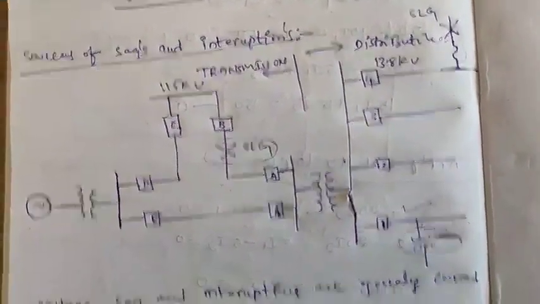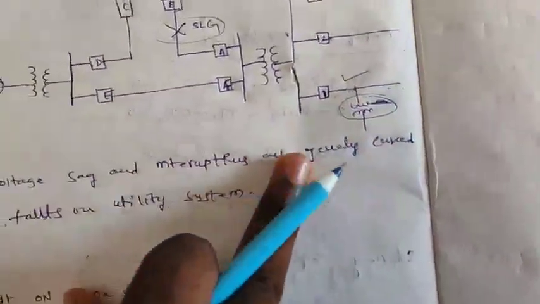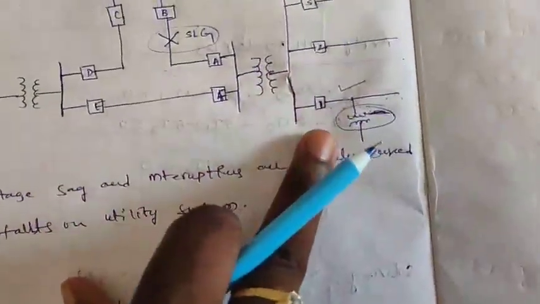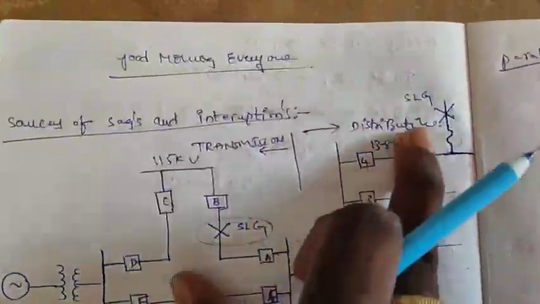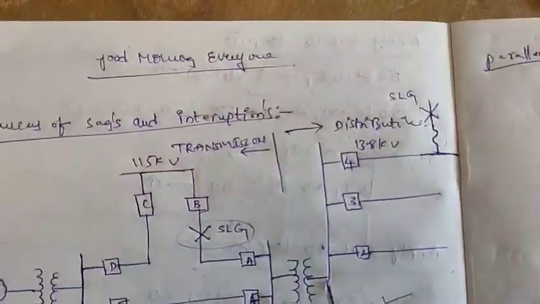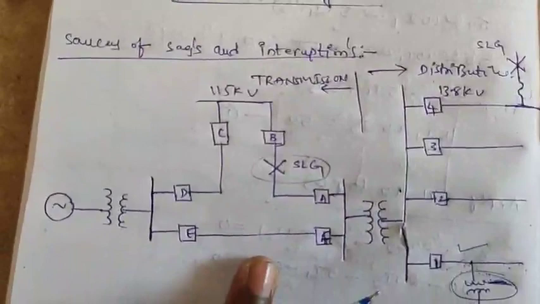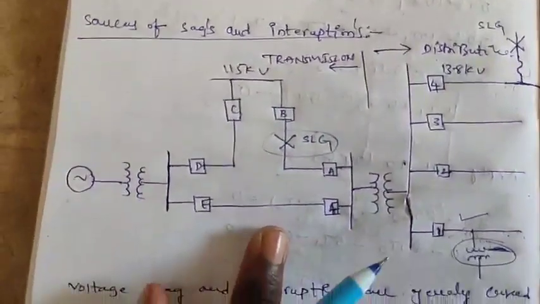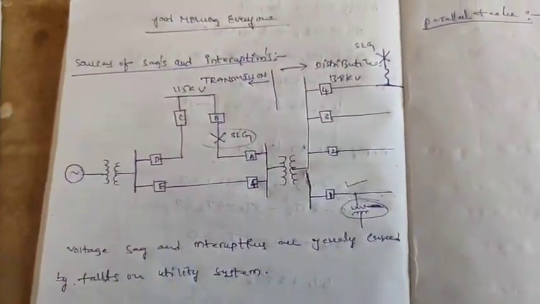Note this point. The interruption occurs only when the fault is on the same feeder supplying the same customer; first they get the voltage sag, and after that comes the interruption. In case of a fault on the parallel feeder or the transmission system, the customer will experience what? A voltage sag, not an interruption. After the fault is cleared, normal voltage is restored to the customer.